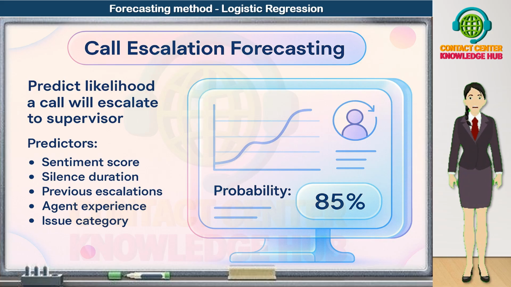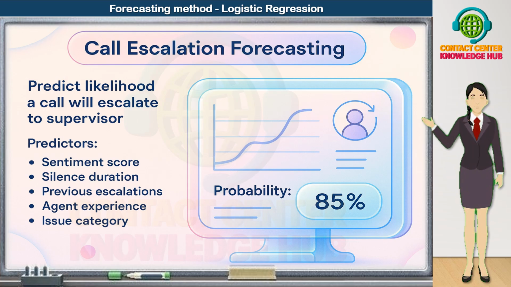We feed these predictors into a logistic regression model, which calculates, for each active interaction, a probability of escalation. For example, P(escalation) = 0.75 or 75%.